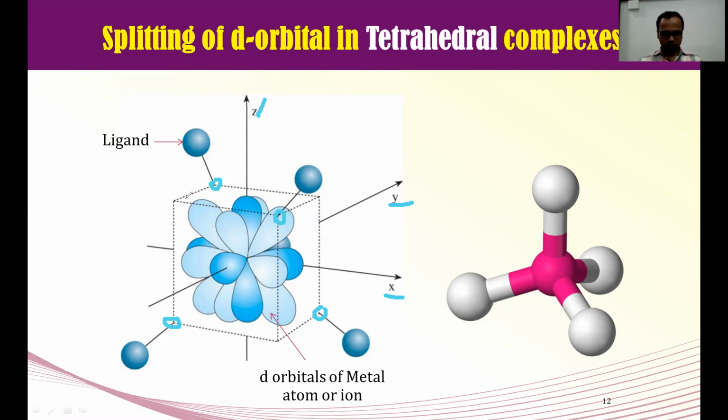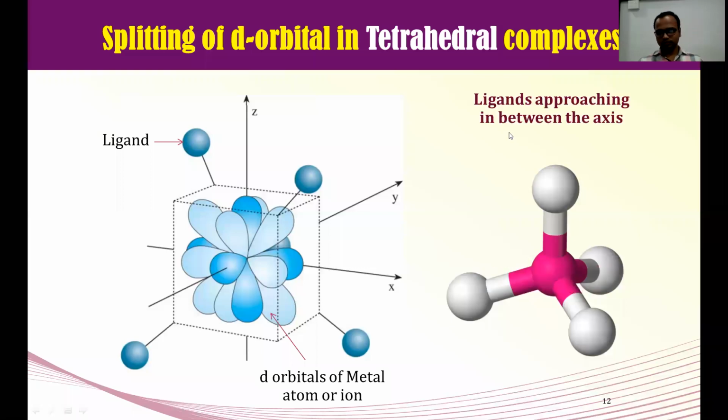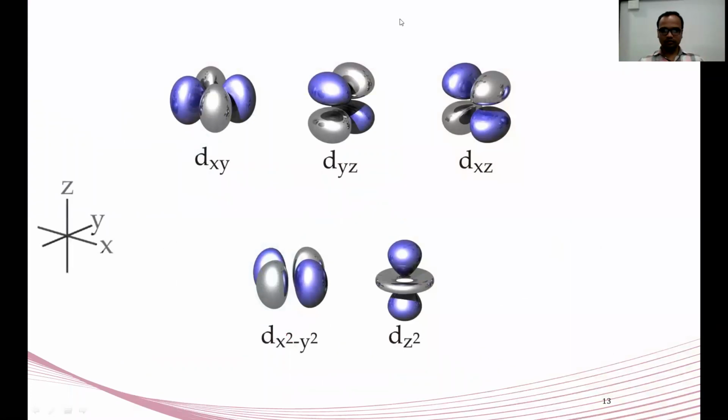See, this is the dotted cube, and I have selected alternate corners, and from those alternate corners the ligands are approaching, and these corners are situated in between the axes. Okay, now see what happens. We all know the shapes of the different d orbitals. Ligands are approaching in between the axes. Okay, these are the shapes. Now what will happen? Now you can tell me.